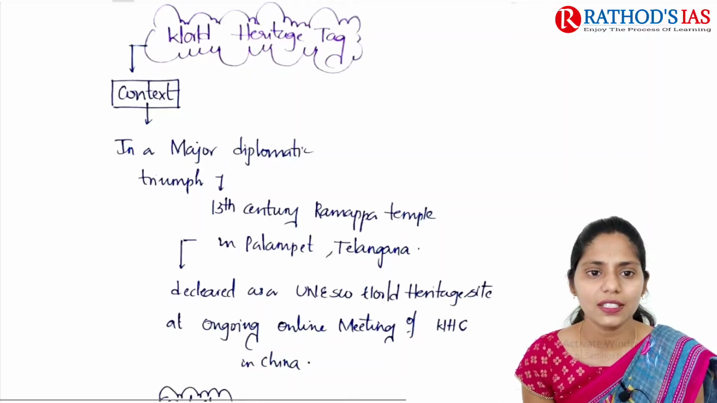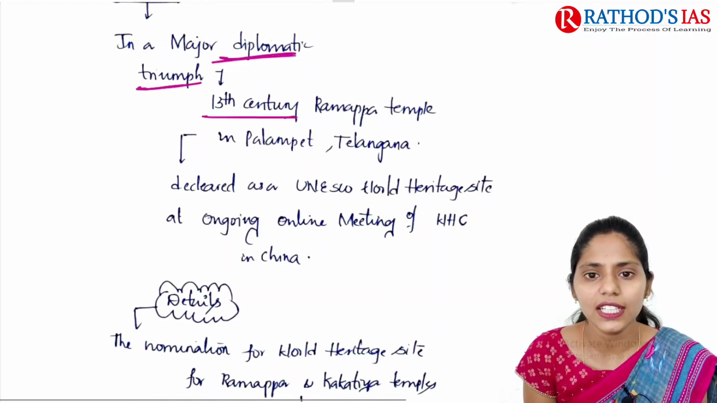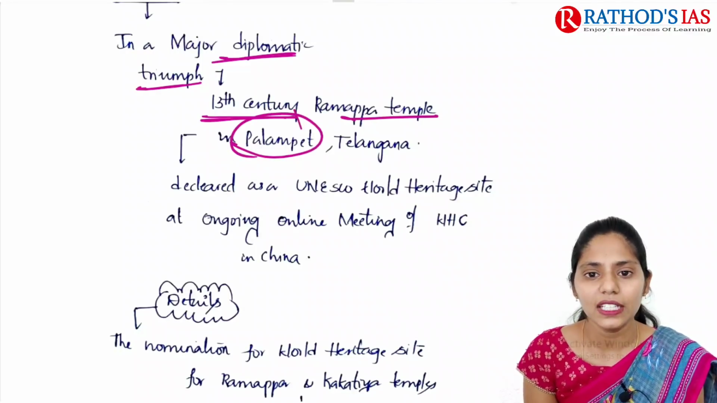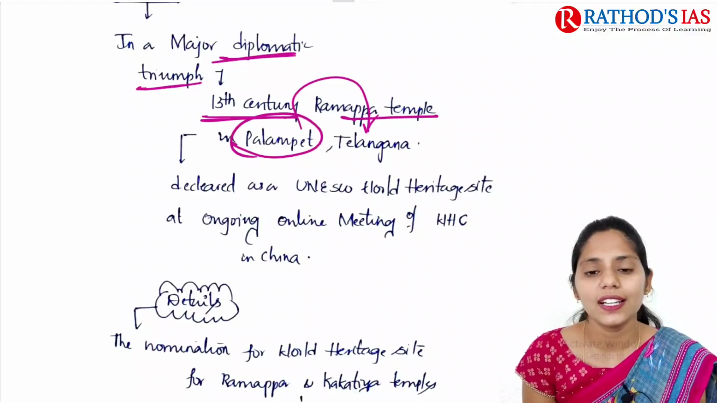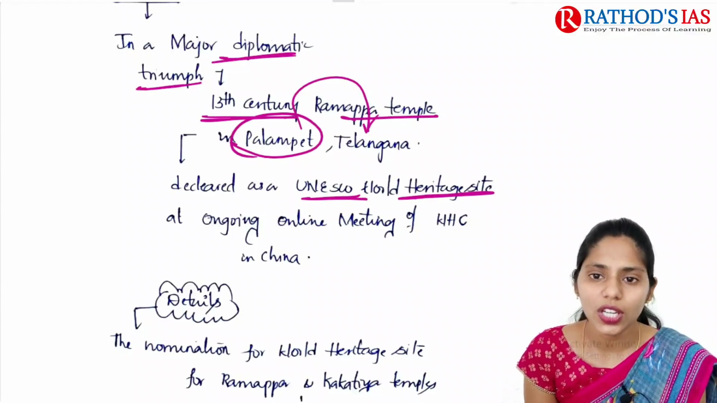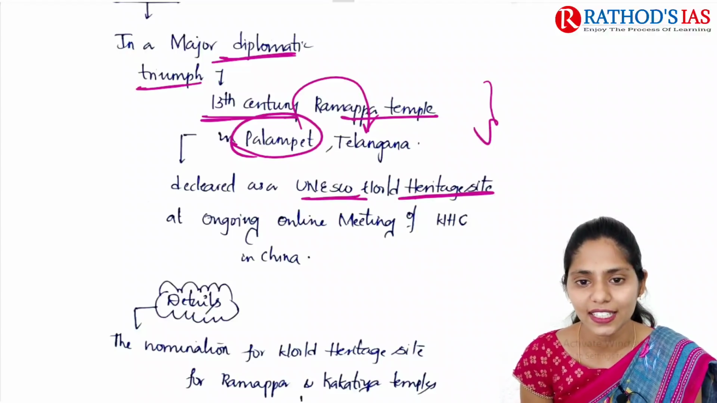So if you see the context, it mainly says that a major diplomatic triumph, that is the 13th century Ramappa temple, which is located in Palampet in Telangana state, was declared a UNESCO World Heritage Site, okay. So here this Ramappa temple was declared a UNESCO World Heritage Site.